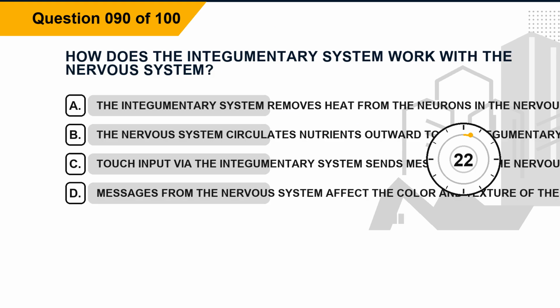Question 90. How does the integumentary system work with the nervous system? Option A. The integumentary system removes heat from the neurons in the nervous system. Option B. The nervous system circulates nutrients outward to the integumentary system. Option C. Touch input via the integumentary system sends messages to the nervous system. Option D. Messages from the nervous system affect the color and texture of the skin.